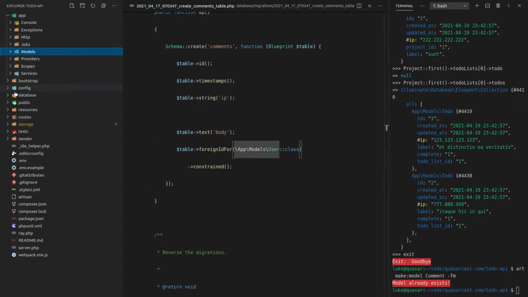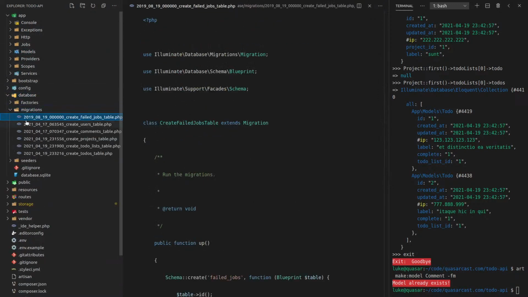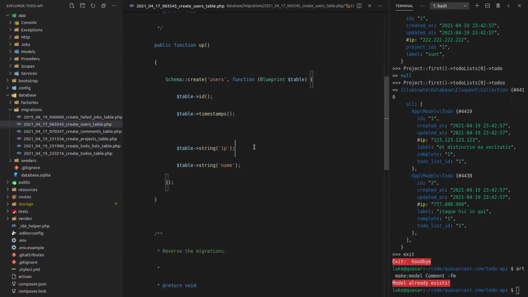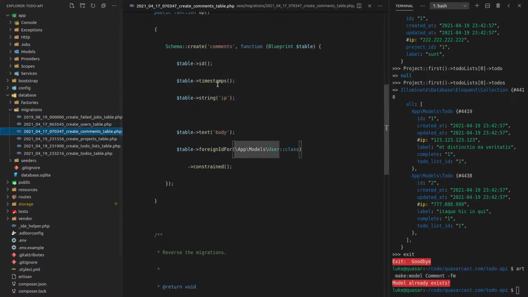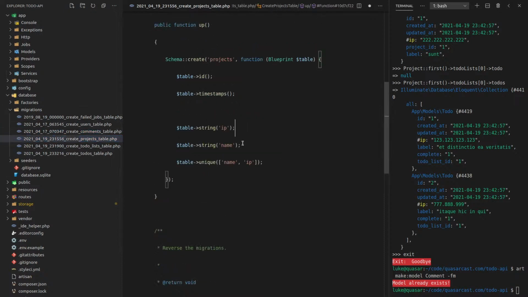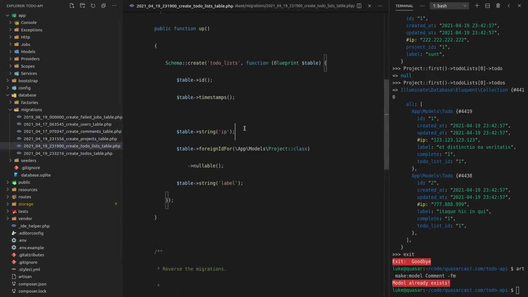So I'll come back to, we'll go to database migrations and make sure the IP, yeah, I want it to sort of sit there. I see this as like the defaults section. And there we go.